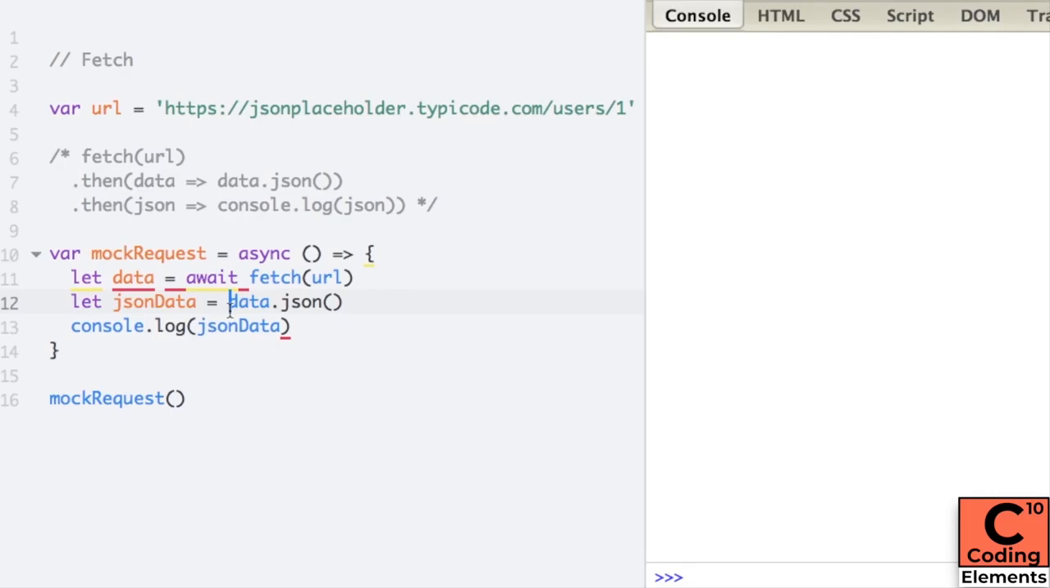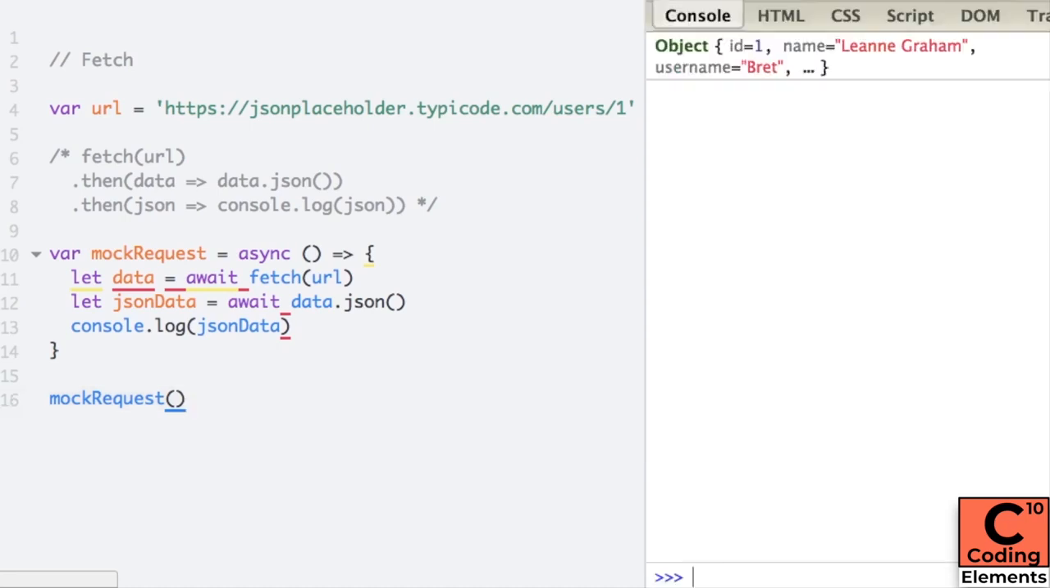Now we apply .json on that, but it also takes some time to complete, and also it's an asynchronous call. So we write await before it as well. And once we get the actual answer of it, we save it in JSON data. So we can see that the correct output is printed in the console.